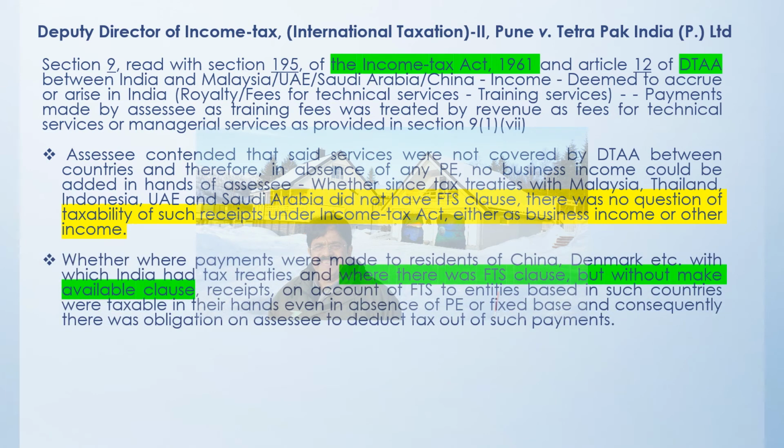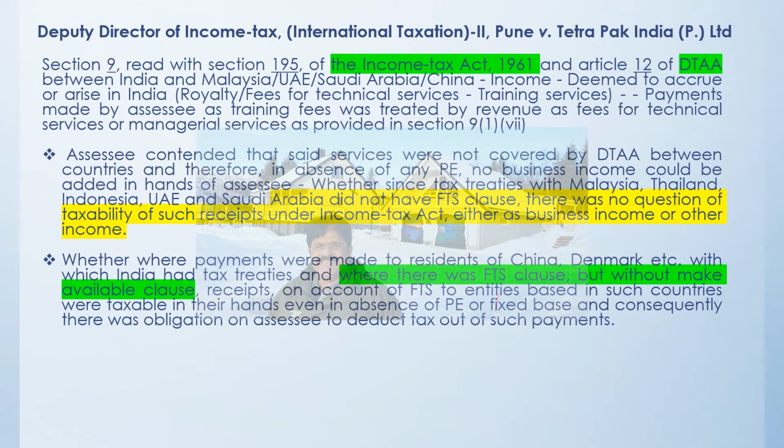In the same judgment, there was another payment which was made to the China person and Denmark, with whom they have a different tax treaty. There the FTS clause was there, that means the fees for technical service clause was there, but without the make available clause.